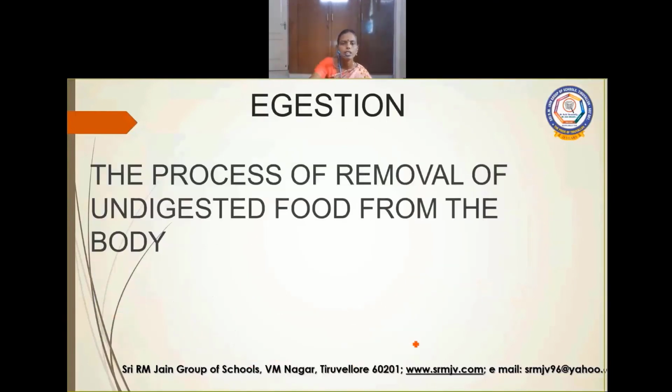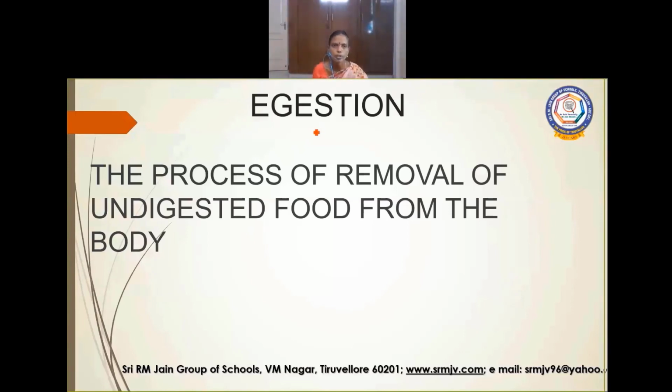Next stage is egestion. The food which we eat cannot be digested completely. Only a part of the food is digested and the remaining part, which is undigested, needs to be removed from the body.